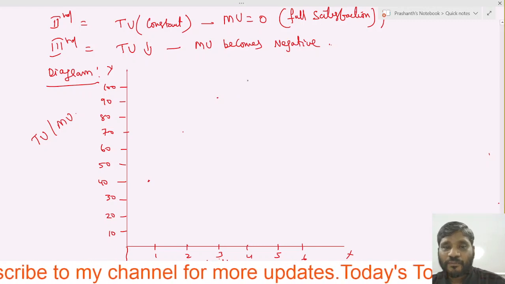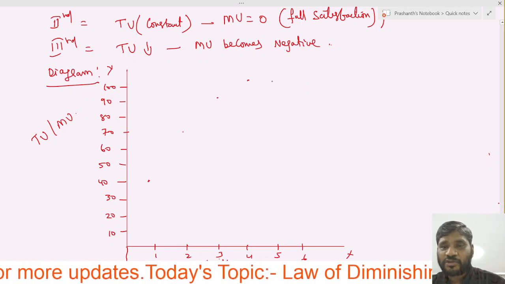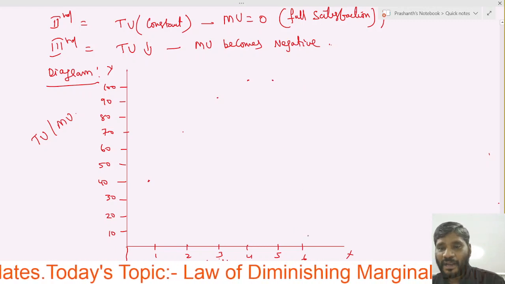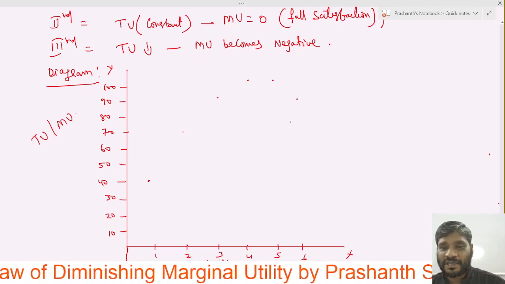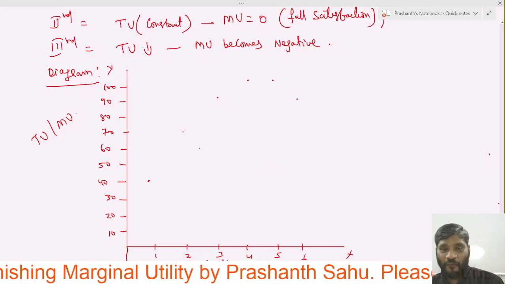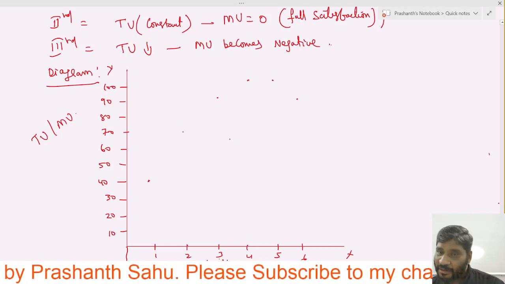Next, at 5 units, it is also 100. At 6 units, what happens? At 6 units, it is decreased to 60. Yes or no? Right? 40, 70, 90, 100, 100, 90.